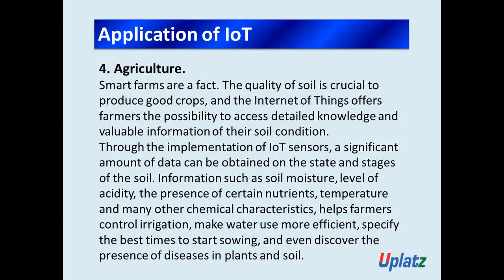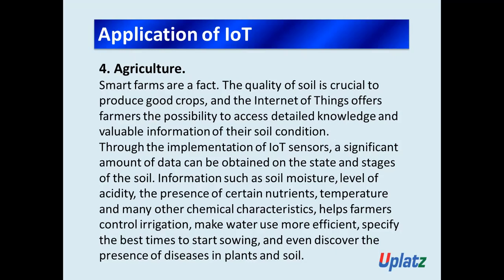Information such as soil moisture, level of acidity, the presence of certain nutrients, temperature, and many other chemical characteristics helps farmers control irrigation, make water use more efficient, specify the best time to start sowing, and even discover the presence of disease in the plants and the soil.